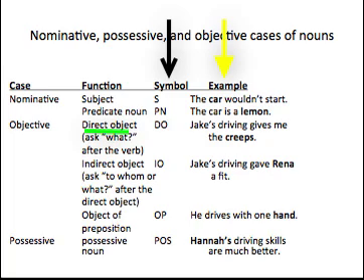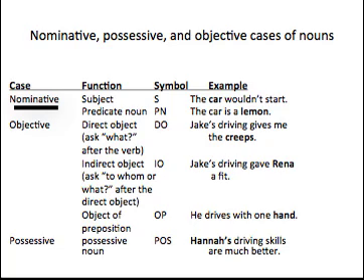So if you look at direct object, you ask what after the verb. Jake's driving gives me the creeps. The verb is gives. Gives what? The creeps. Creeps is the direct object. If you look in the next example, for indirect object, you ask to whom or what after the direct object. Jake's driving gave Rena a fit. So gave what? A fit. To whom or what? Rena. And you see that Rena is between the verb and the direct object, which is another hint I gave you just a little bit ago. And so you have that clue also.